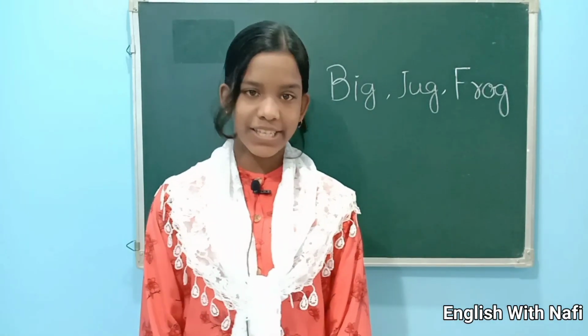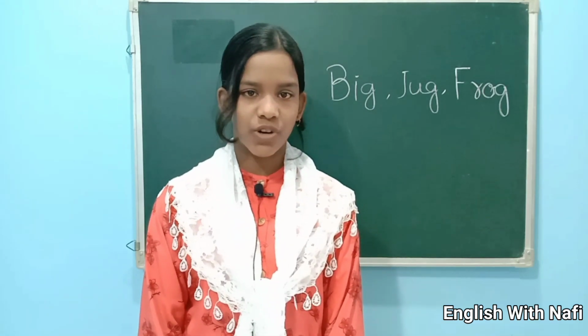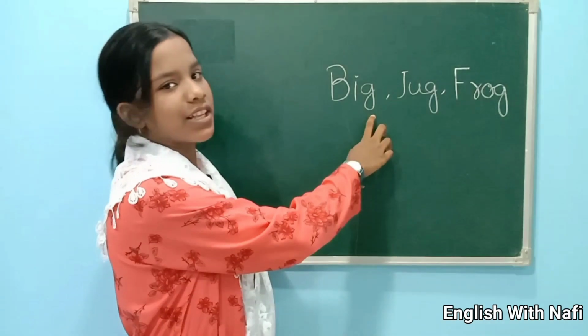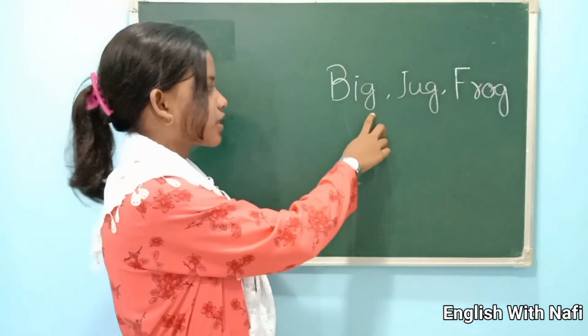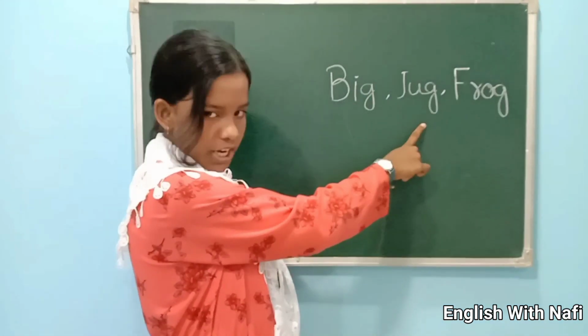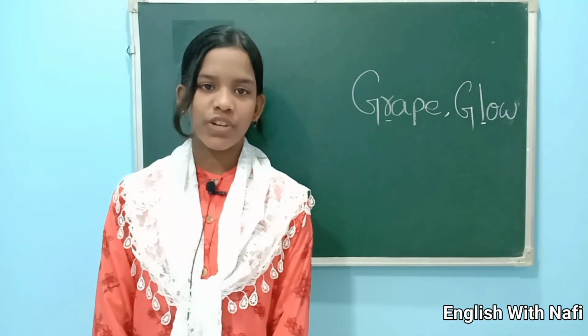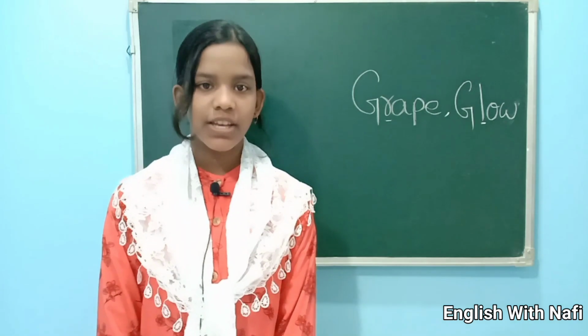G is pronounced G when it comes last in a word. Example, big. Here G comes at last in a word, so it sounds G. Big. Jug. Frog.